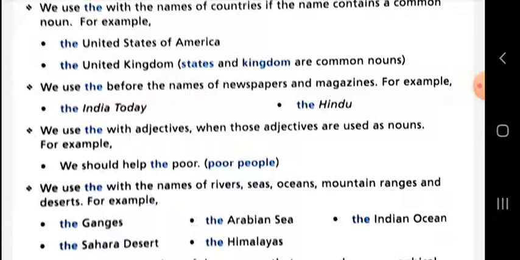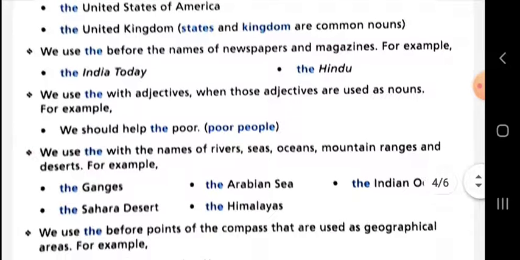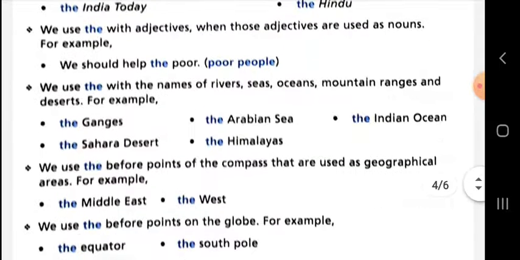We use "the" with the names of rivers. When you are going to write or speak the names of rivers, seas, oceans, mountain ranges, deserts, canals, gulfs, then you need to write "the" before their name: the Ganga, the Arabian Sea, the Indian Ocean, the Himalayas, the Sahara Desert. And one more point here, students, you need to learn that before the names of all dams or canals, you need to write "the" before their name.